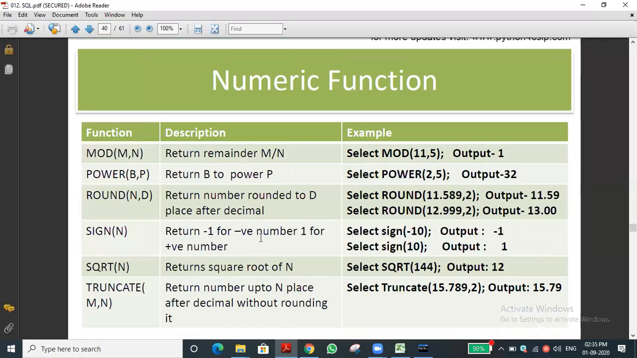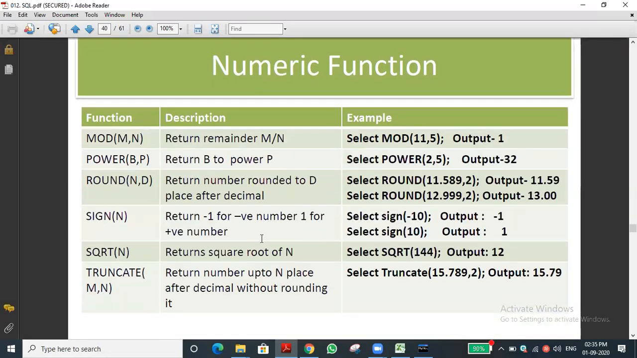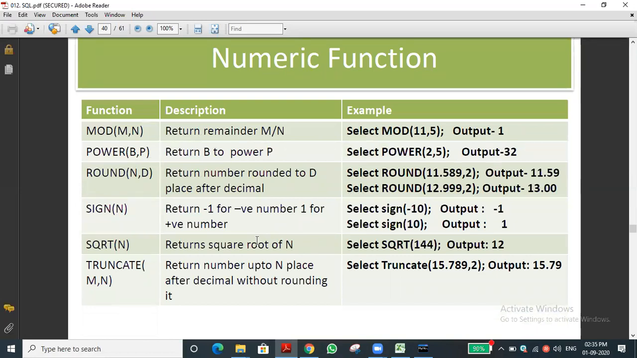Numeric functions. So many functions are there to do numerical work. We will see the mod function. There is the modulus operator, and here the mod function is also there. It will return the remainder, as you know. Select mod 11,5 means 11 is the dividend and 5 is the divisor. If we divide, we get 1 because 5 ones are 5, 5 twos are 10, and the remainder is 1. The mod function is the same as modulus division.